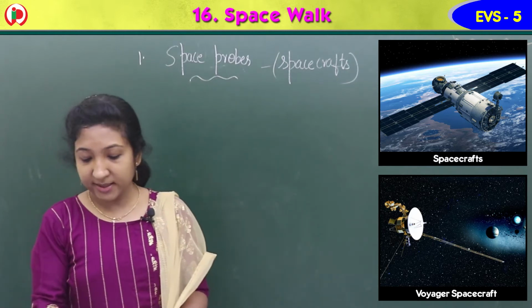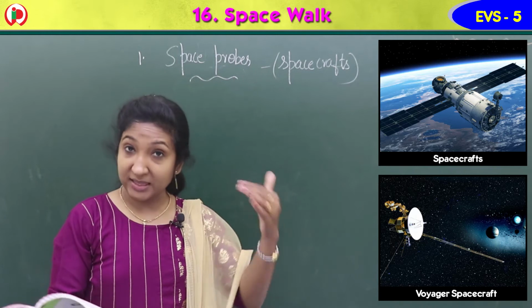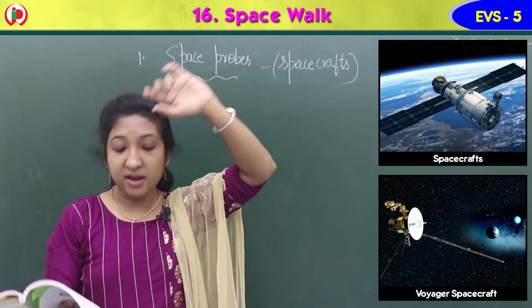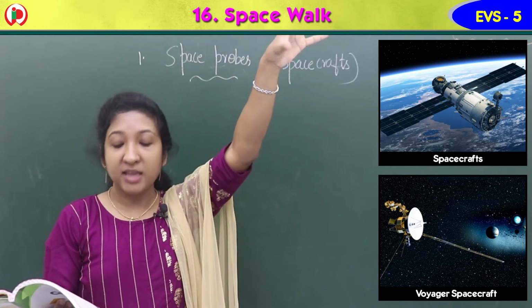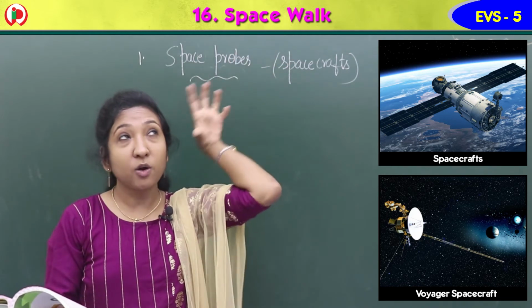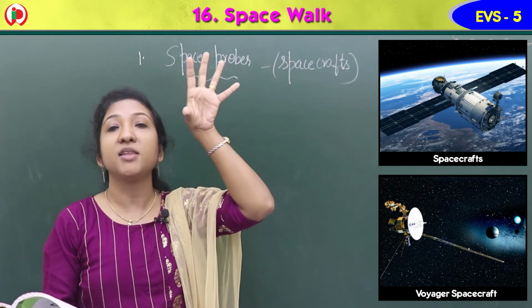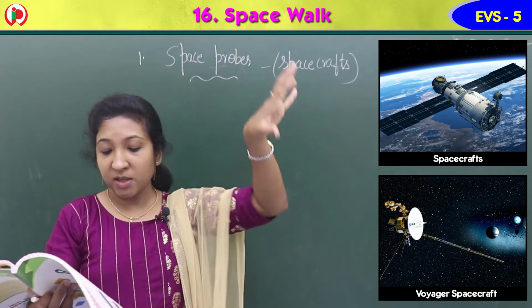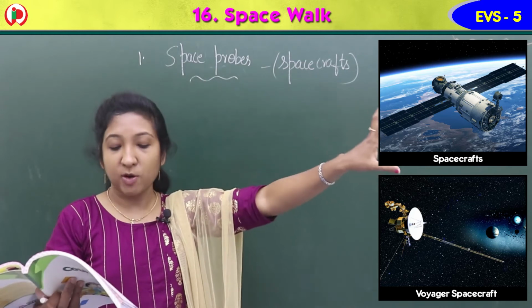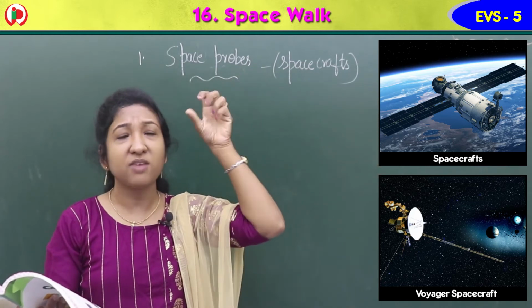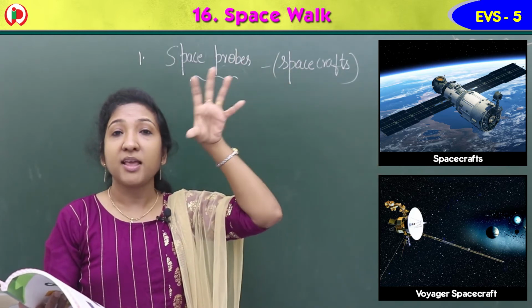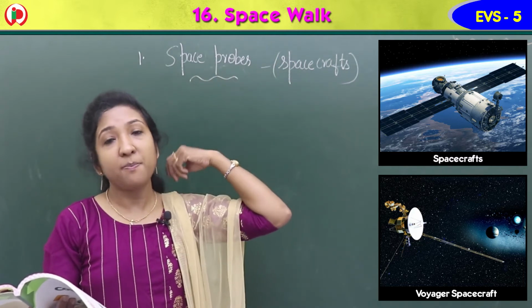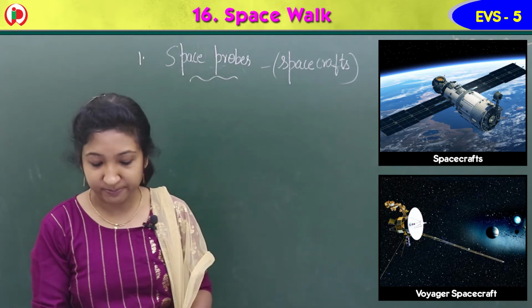Once this Voyager spacecraft was sent into space, it went very near the planets and took pictures of all the planets of the solar system.